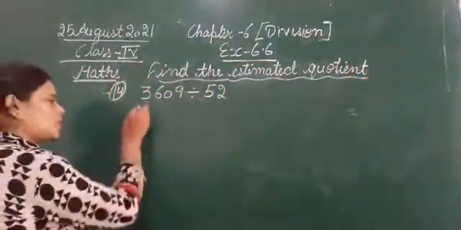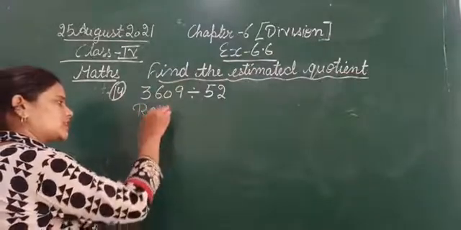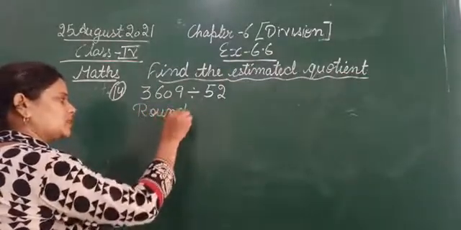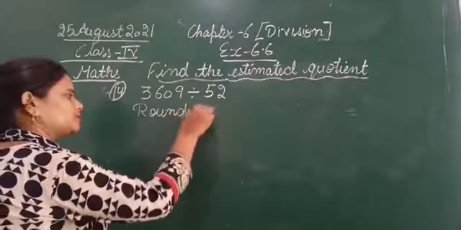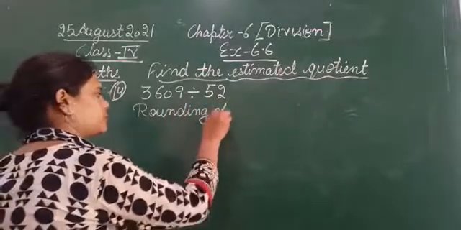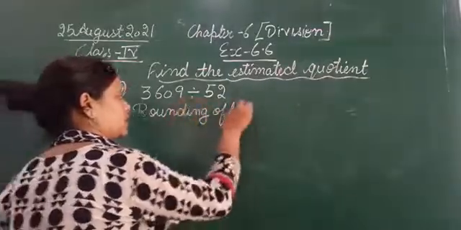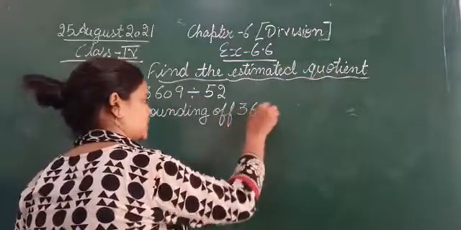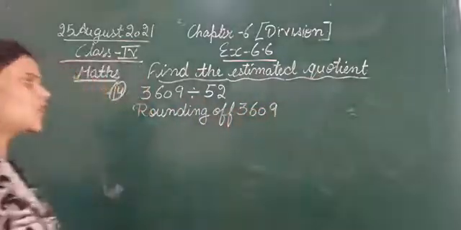So first of all we will round off the dividend, that is 3609.